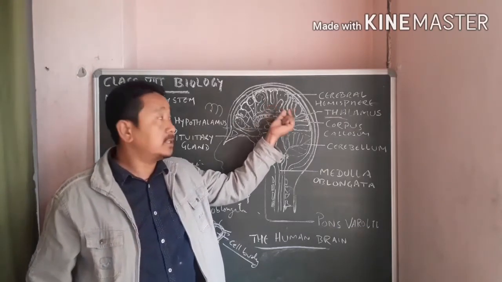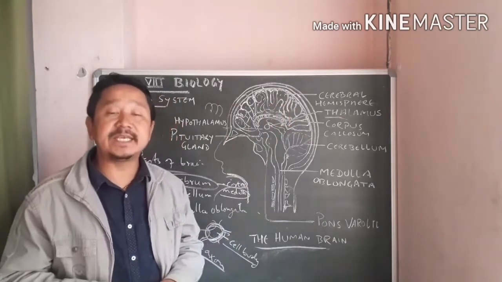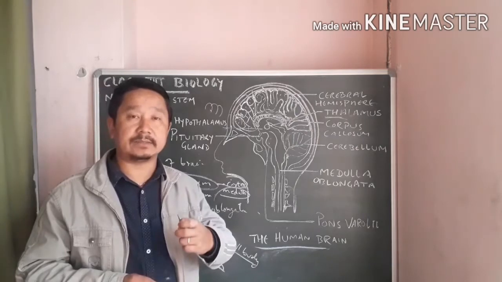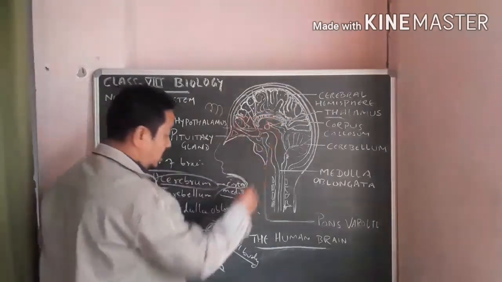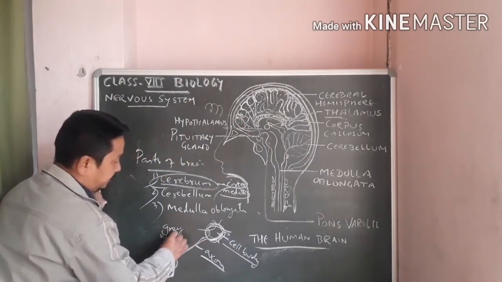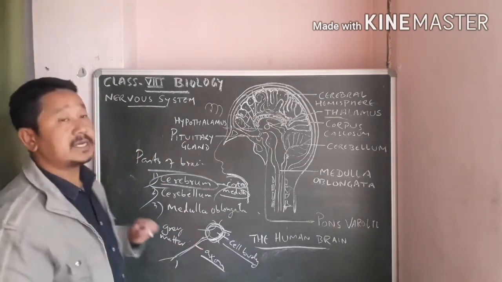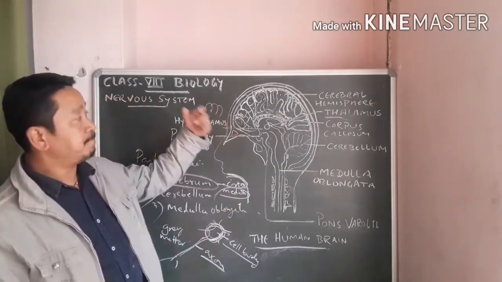And this outer part of this cerebral hemisphere is grayish in color, so this is also called gray matter. It's also called what? Gray matter. Alright, then